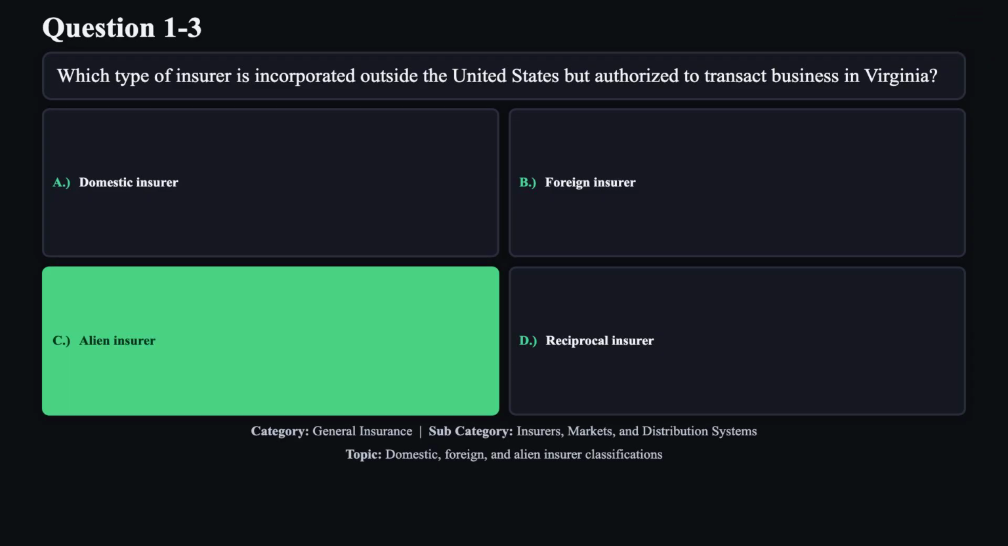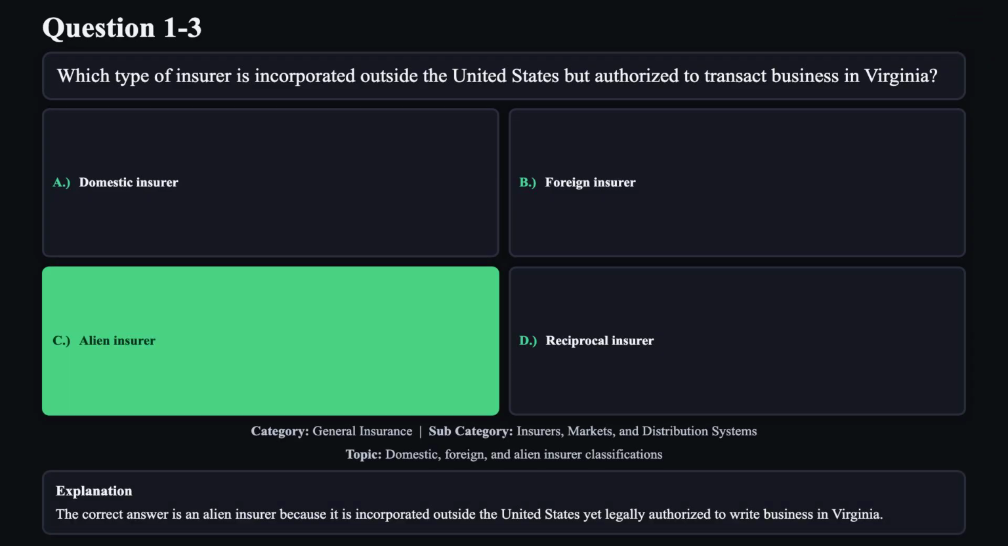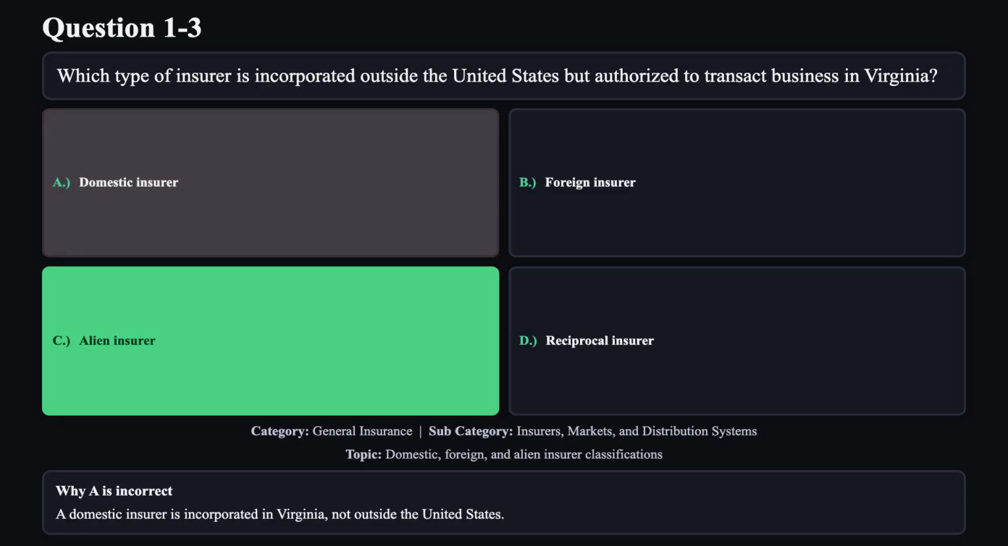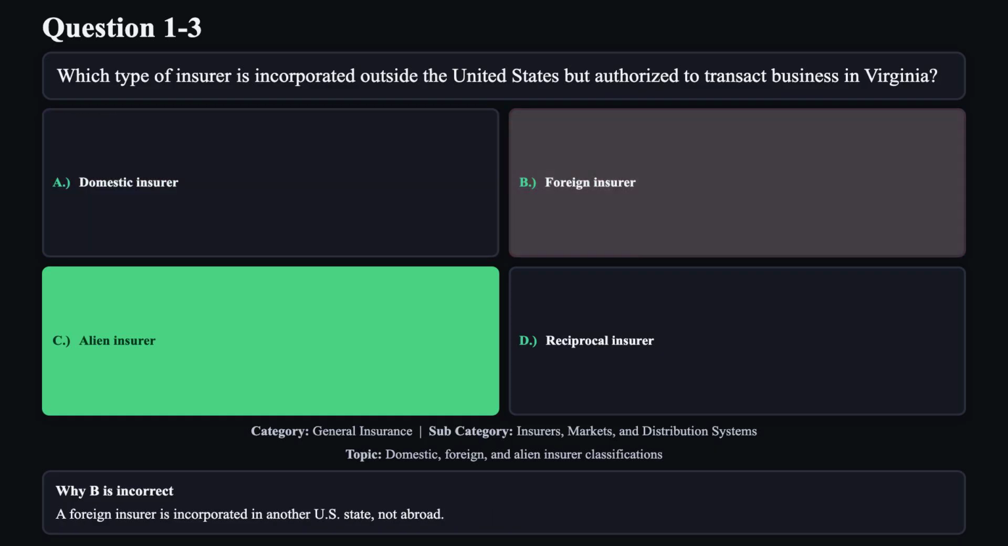The correct answer is C. The correct answer is an alien insurer because it is incorporated outside the United States, yet legally authorized to write business in Virginia. Reason A is not correct. A domestic insurer is incorporated in Virginia, not outside the United States. Reason B is not correct.